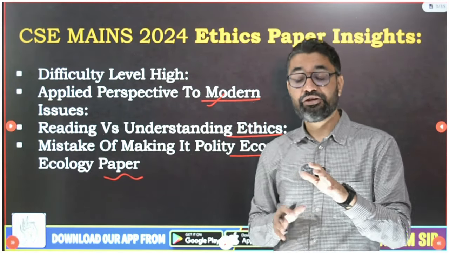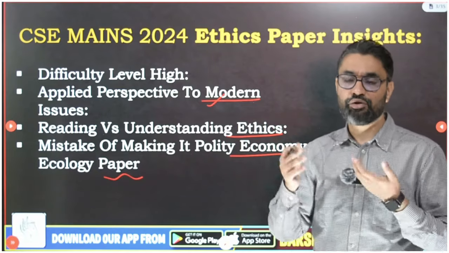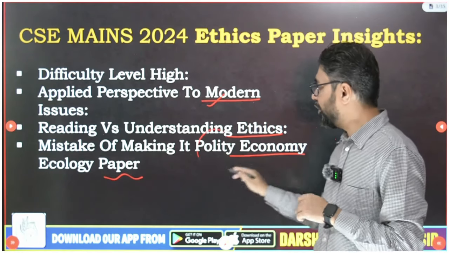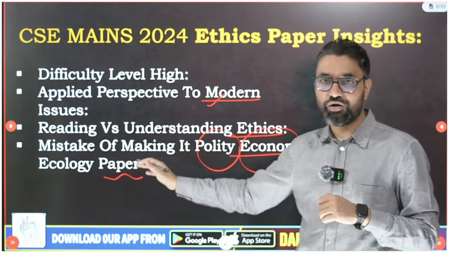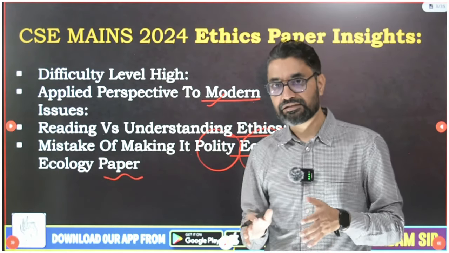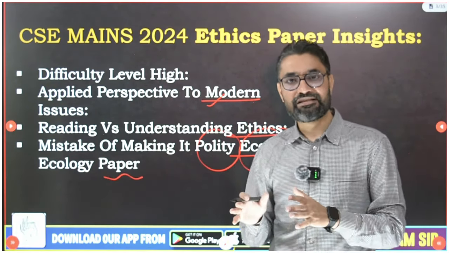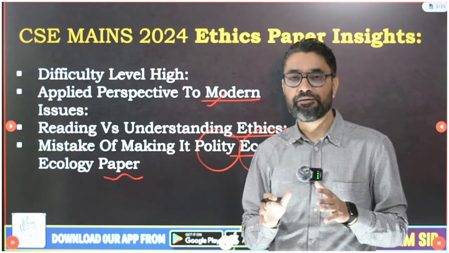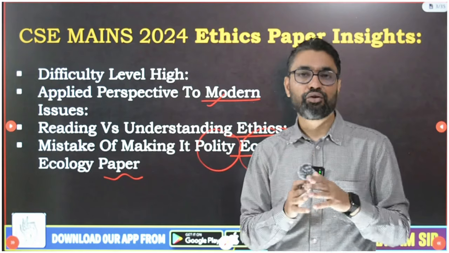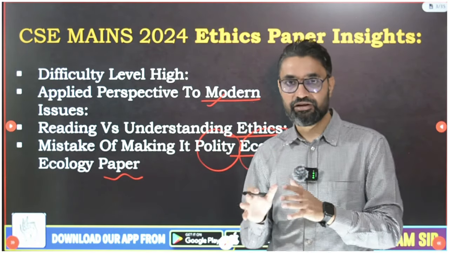And so guys, many students will think, okay, the paper was quite easy, I have written a lot of pointers. But if you have made the ethics paper a polity paper, economics paper or ecology and environment paper, then you are not going to get good marks. You have to keep in mind this is the ethics paper, so your content should largely be ethics. Yes, you should write multidimensional answers, but not at the cost of ethical debates or ethical issues.